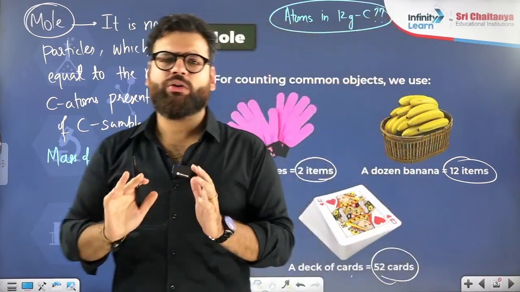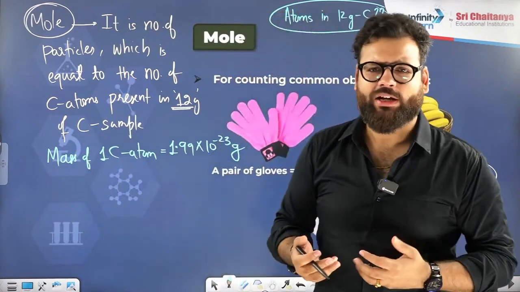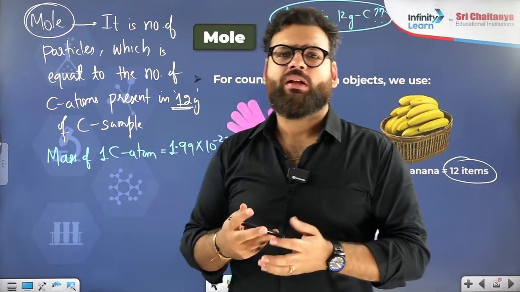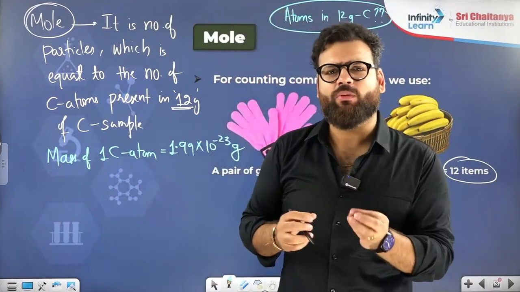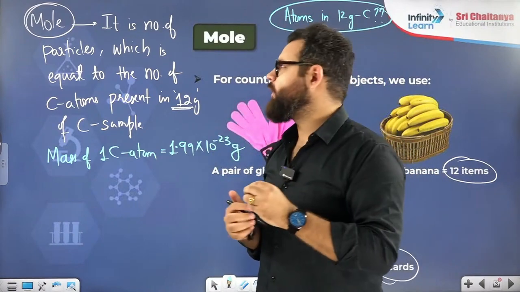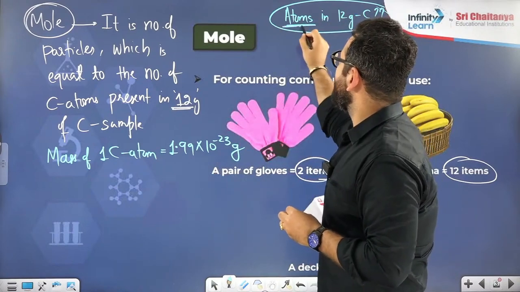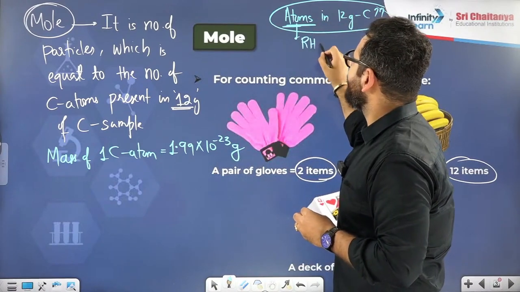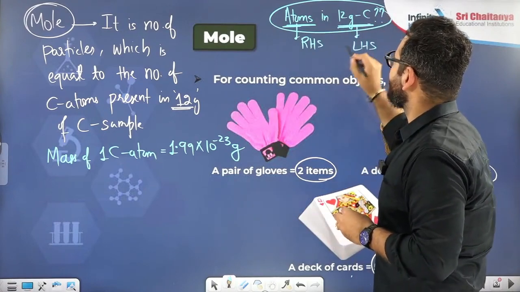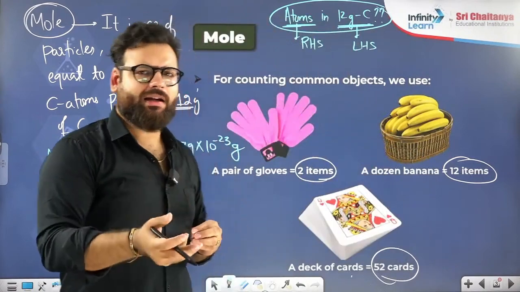So I told you how to use the unitary method. It's basic transactions that you do in daily life. I told you, if you can buy 5 chocolates for 200 rupees, the cost of each chocolate will be how much? 40 rupees. You only told me yesterday. Same thing we are doing here. Whenever you want to use unitary method, the unknown stuff, you will keep it on right hand side. The known stuff, mass, we'll keep it on left hand side. We'll keep the mass on left, we'll keep the atoms on right.